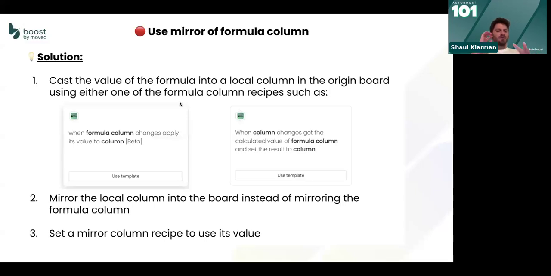So you can use any one of those recipes for us to take formula values and put them into native columns. So both of those, but we have a lot more. So when item is created, extract this and put it here, or when something else happened, do it. And then you've got this value, which is now native. Then you can go away to your casting board and say, when mirror column changes, this one, take its value and put it here, right? So this is how you solve this.